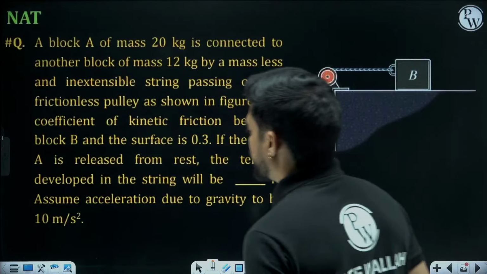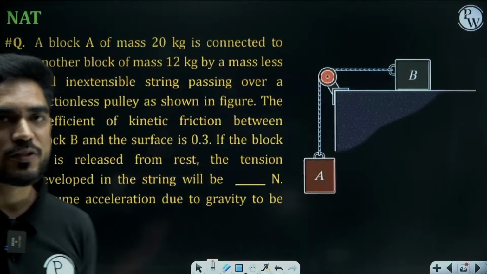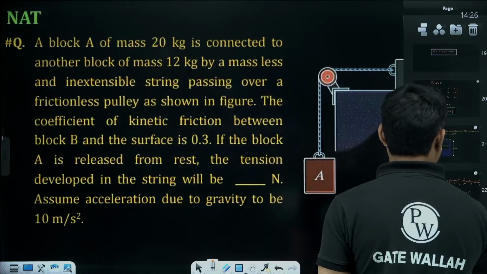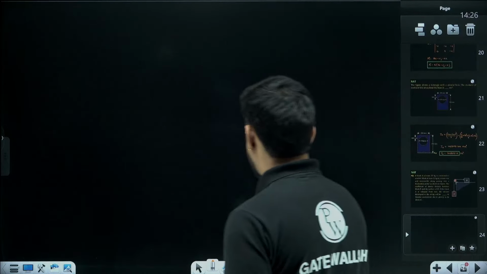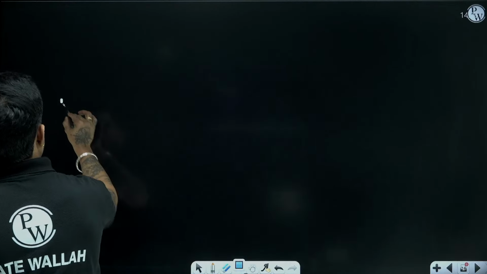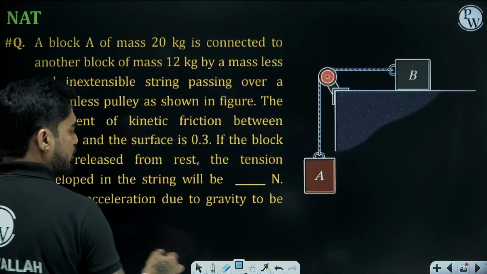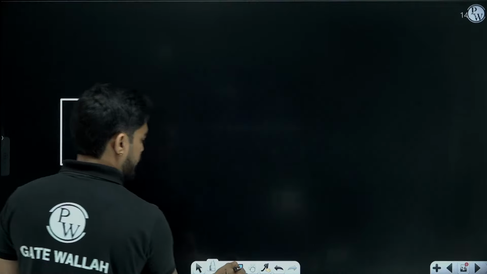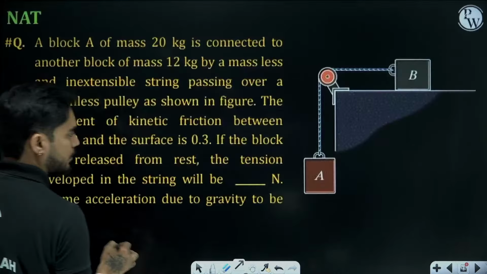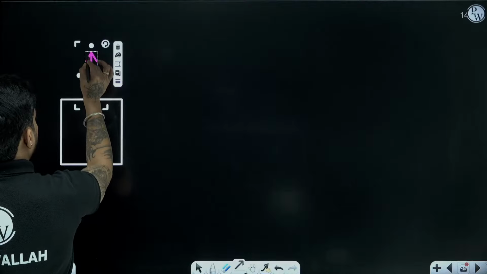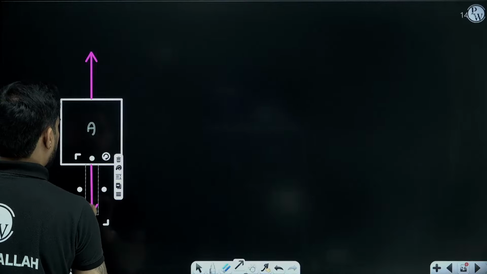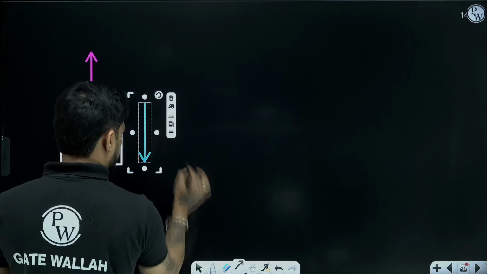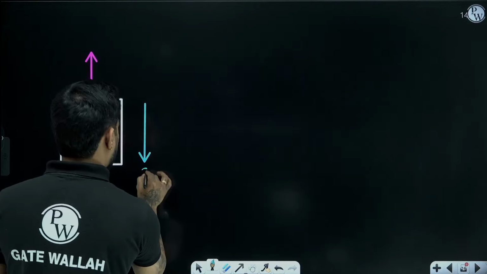So we will use Newton's second law to solve this problem. Yes, we can use any method. Let's use Newton's second law. So we will draw the free body diagram of both the blocks separately. Block A. Obviously, it will fall downward, right? It will move downward, the direction of motion. Let's say the acceleration is A.